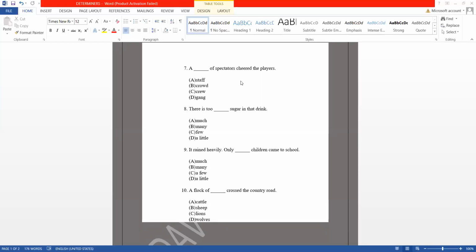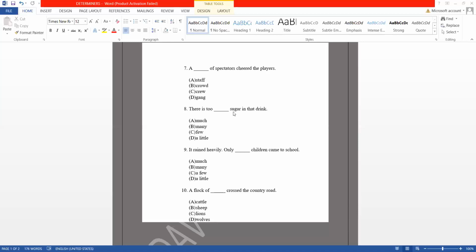So what would be the answer? A dash of spectators cheered the players. So crowd, not a staff. Staff is referred to particular people working at a place for some reason, for some purpose. Not crew, not gang. So it is crowd, crowd of spectators. There is 2 dash sugar in that. 2 here refers to बहुत ज़्यादा.